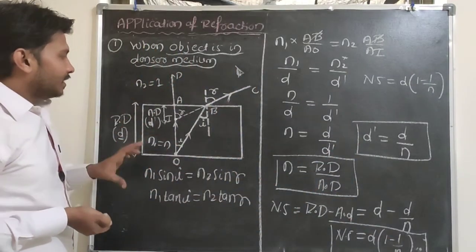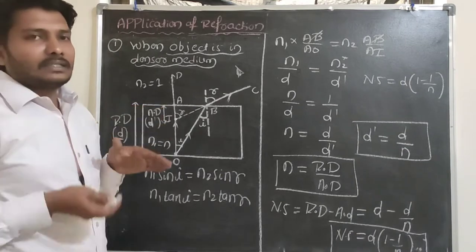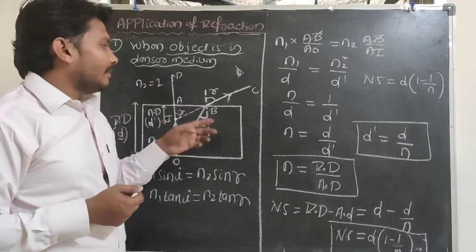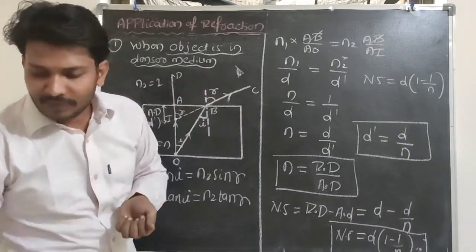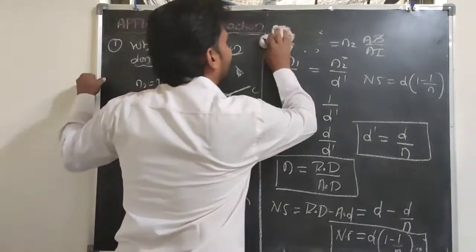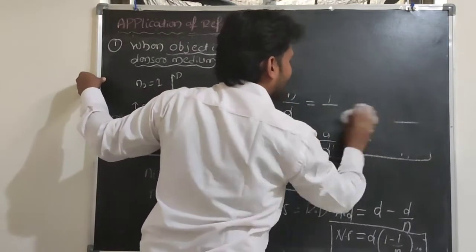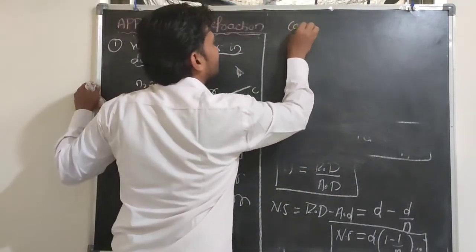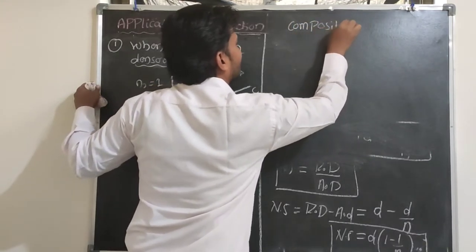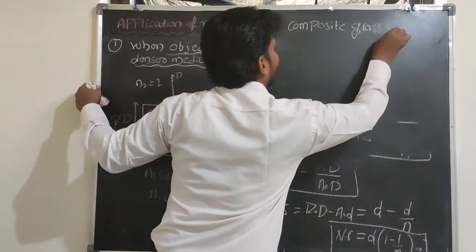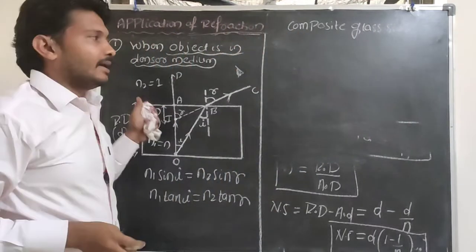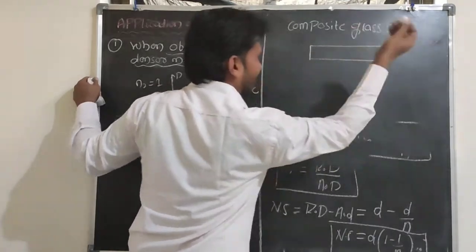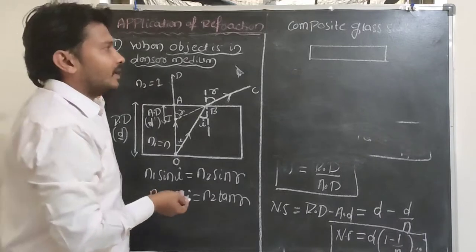For example, instead of a single glass, composite glass slabs are present. For example, I will consider different glass slabs, these different glass slabs having different kinds of refractive index. Then what is the equation for apparent depth and normal shift here? For example, a composite glass slab here. In case of the composite glass slab, I will consider a number of glasses, or water or liquid having different kinds of refractive index.